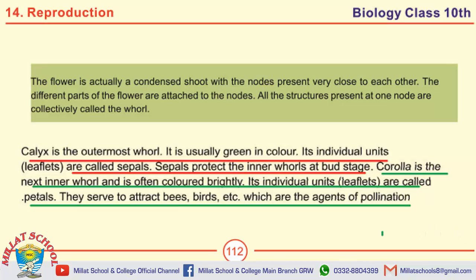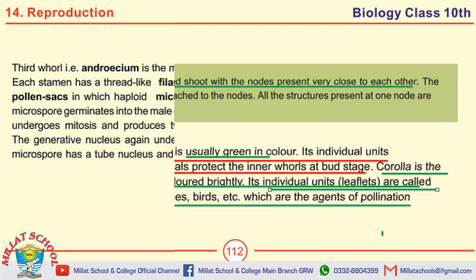Moving towards important MCQs. The flower is actually a condensed shoot with the nodes present very close to each other. Calyx is the outermost whorl. The color of calyx is green. The individual units of corolla are called petals.